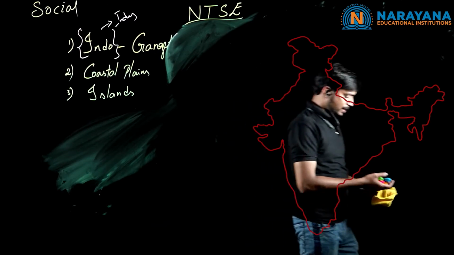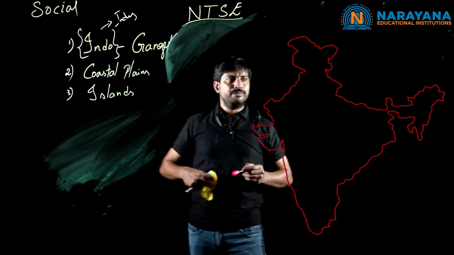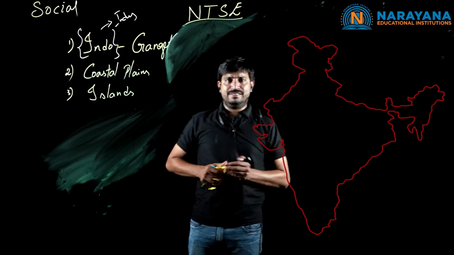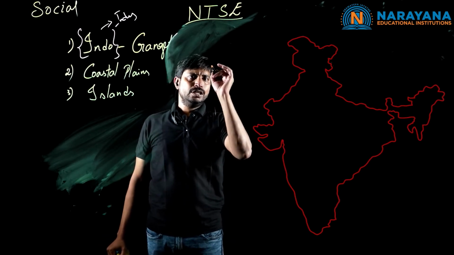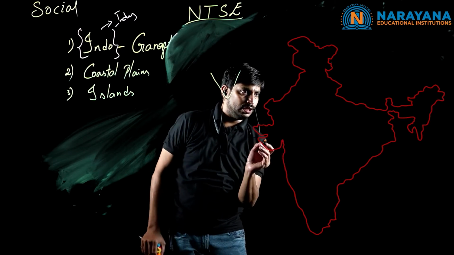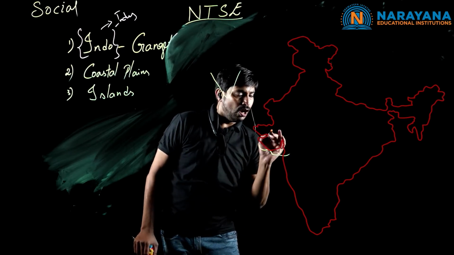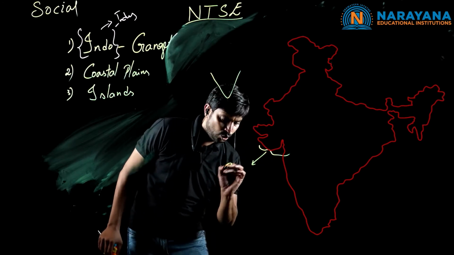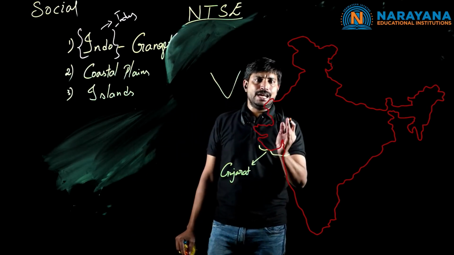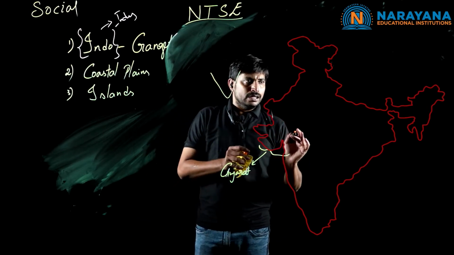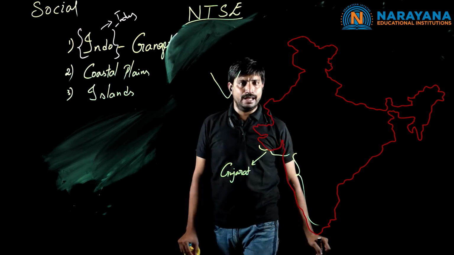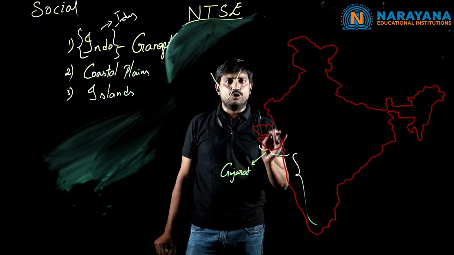So coming to the plain regions, children, go through the India map. Here, we discussed earlier the plain regions from Gujarat to Odisha. It is somewhat easy to remember the coastal plains in the shape of a V. Clear? If we go to Gujarat, we have the coastal plains that we call the Gujarat coast. Clear, children? It completely comes under the western part, whereas the remaining areas from Gujarat to Kerala we call the western coastal plains.